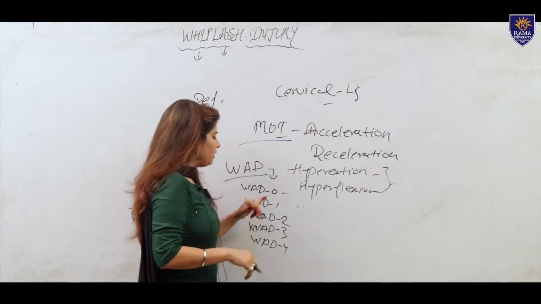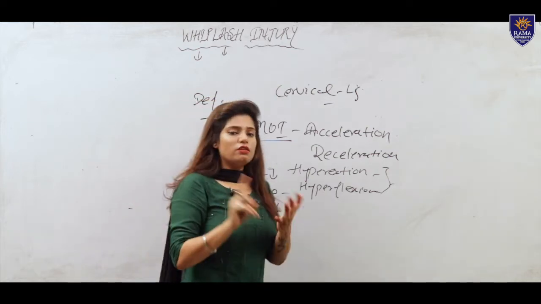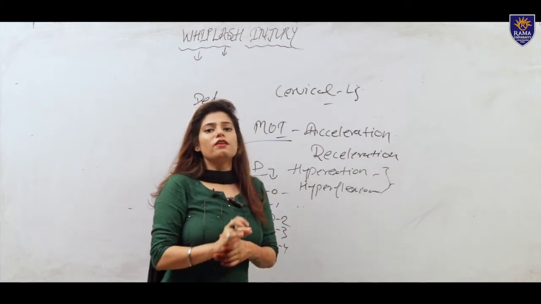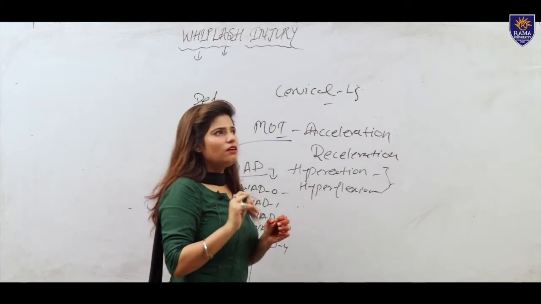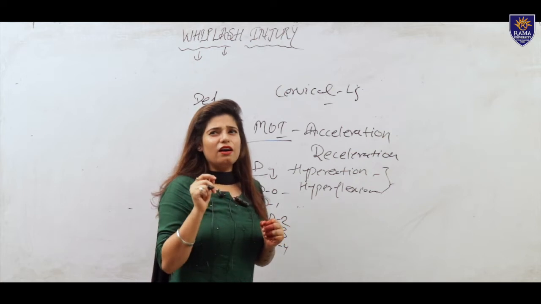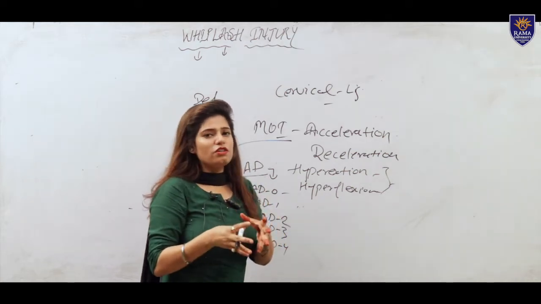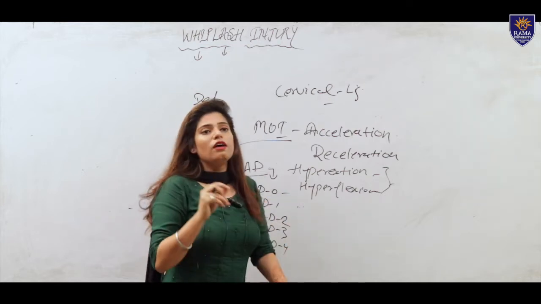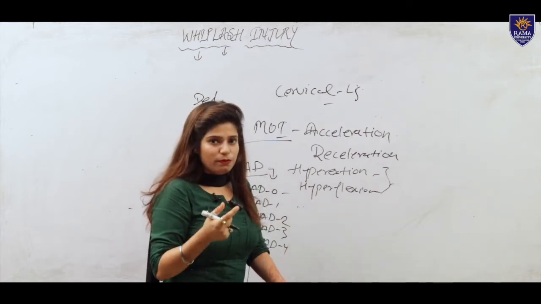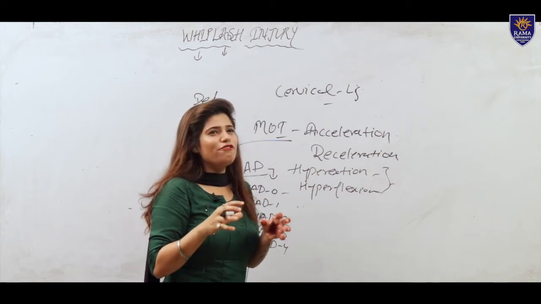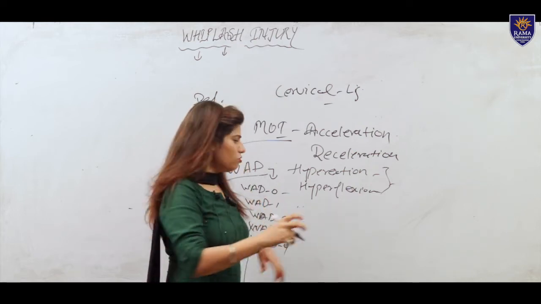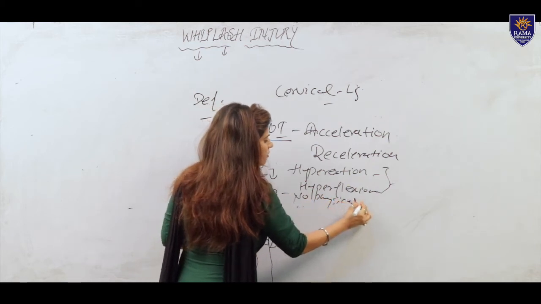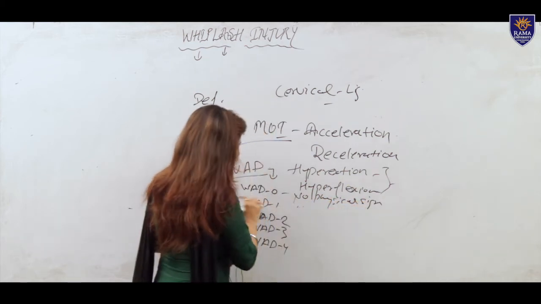In WAD 0, the cervical spine is suddenly accelerated and a small kind of injury occurs. In this classification, no physical sign appears. The patient only feels pain, so there is no physical sign in whiplash associated disorder 0.